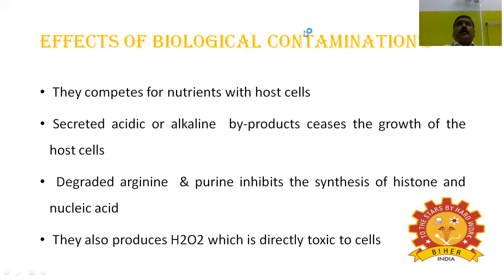The third important point of biological contaminants is that they degrade arginine. What is arginine? It's an amino acid. Degraded arginine and purine inhibit the synthesis of histones and nucleic acids. They also produce H2O2, which is directly toxic to the cells.